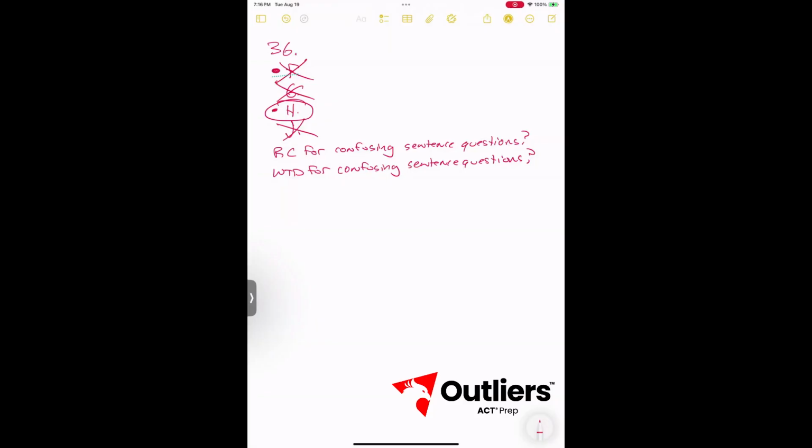If this was helpful, please add it to your worksheet. Write what you learned along with the answer and continue on to the next confusing sentence question that you missed in this test. If this is the final confusing sentence question that you missed on this test, please go ahead and do the mastery for confusing sentence questions until you get 10 questions correct in a row, and then continue on to the next category that you missed the most of.